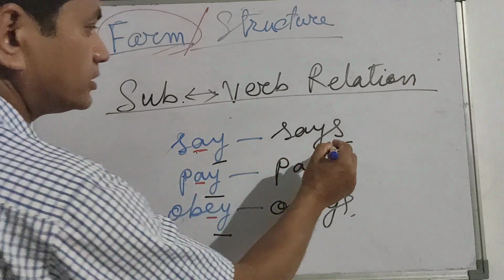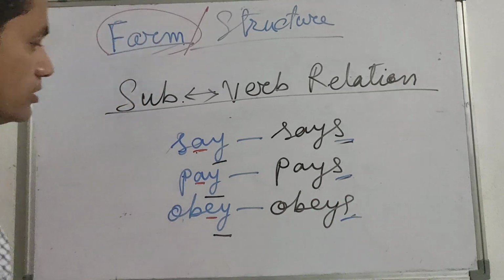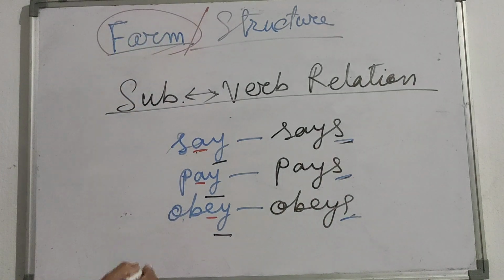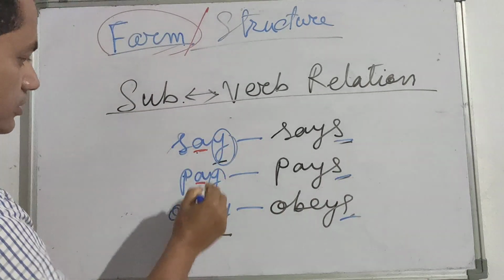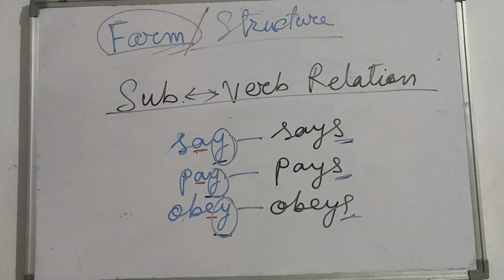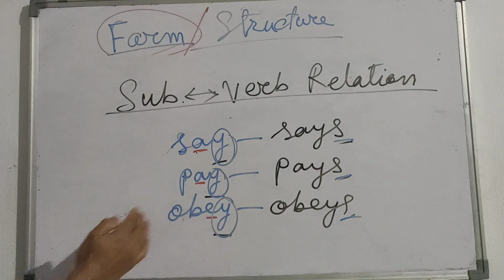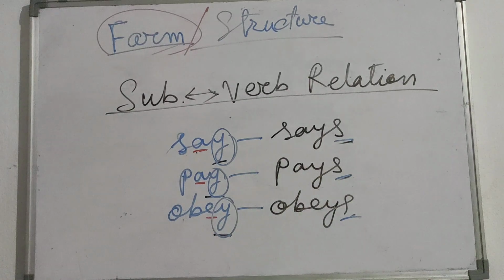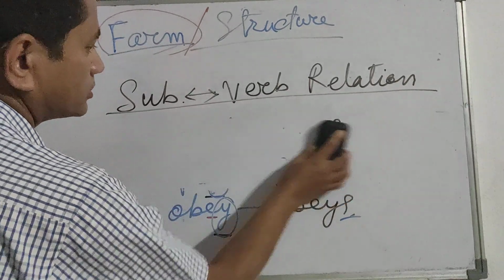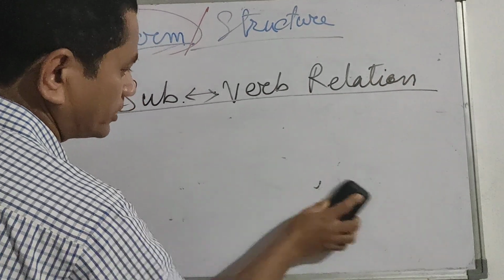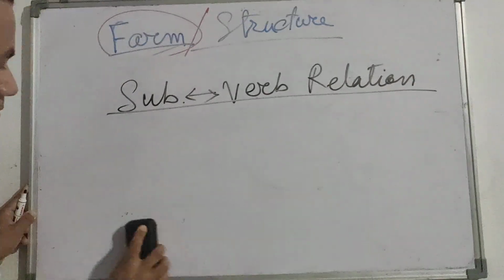If the verb ends with the letter y and it is preceded by a vowel, then only s is to be added. These things will happen only if the subject is third person singular number.